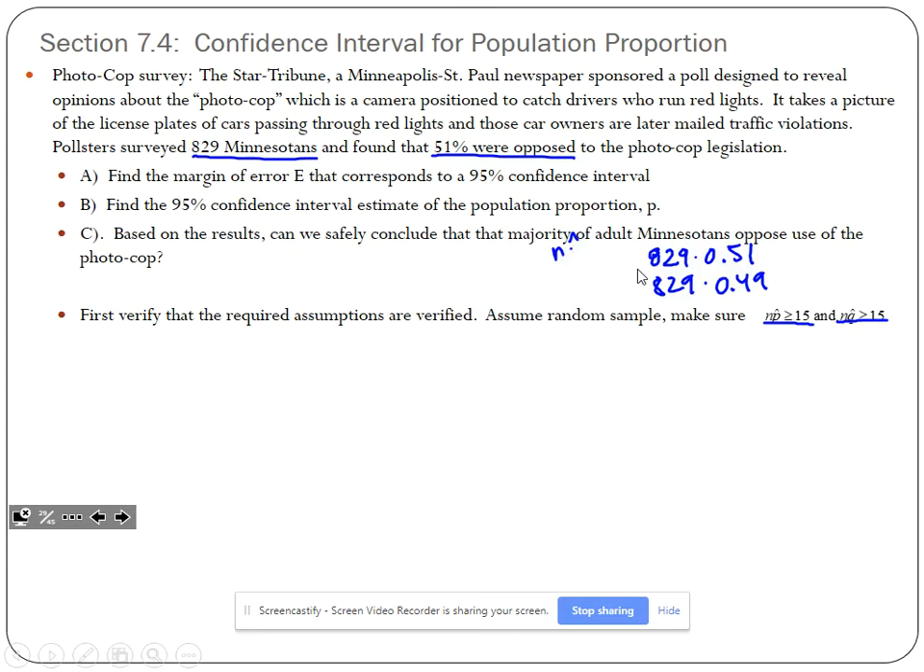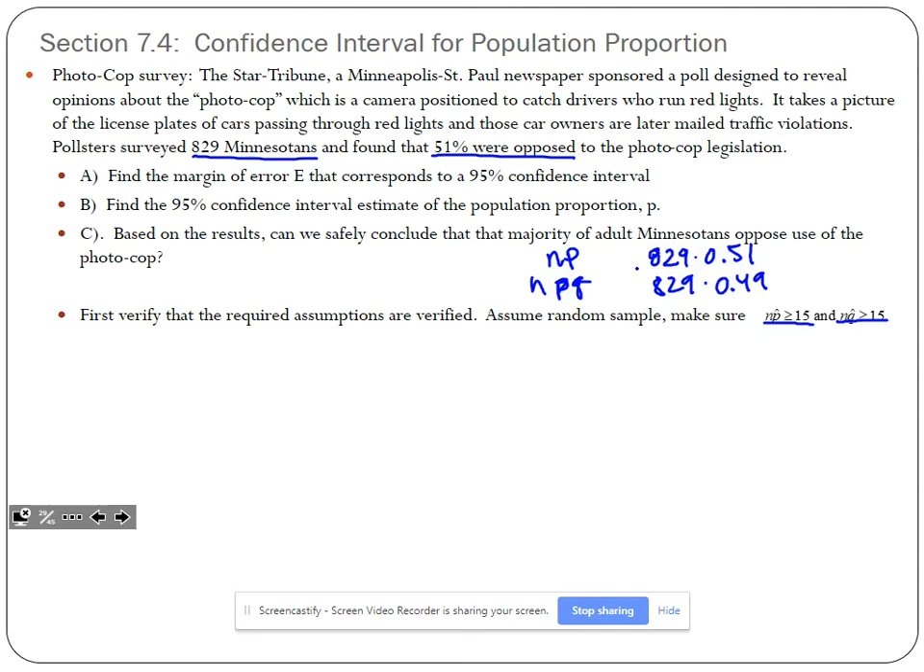Now I erased the whole thing. Okay, this is NP, this is NQ, work with me here. And you'll find that both of those satisfy the requirements. They are both greater than 15.